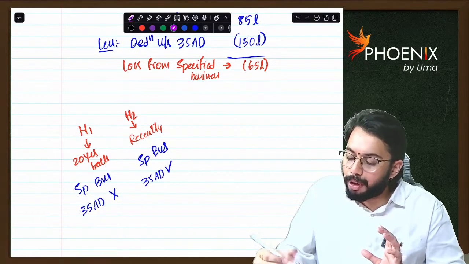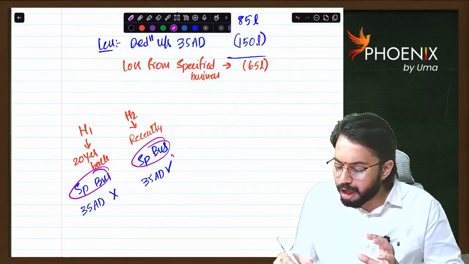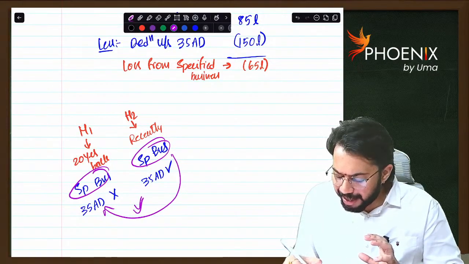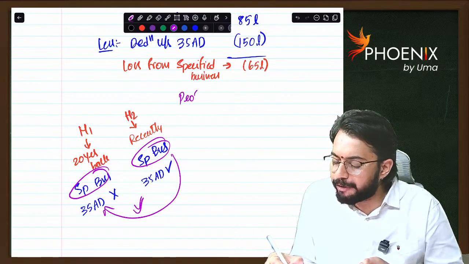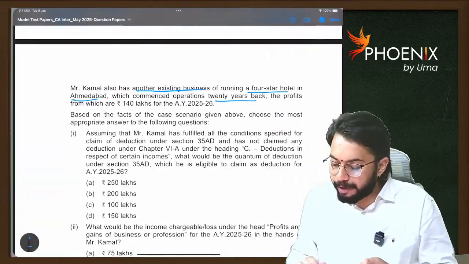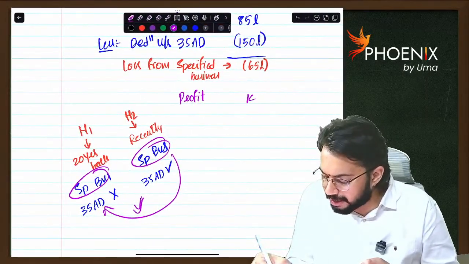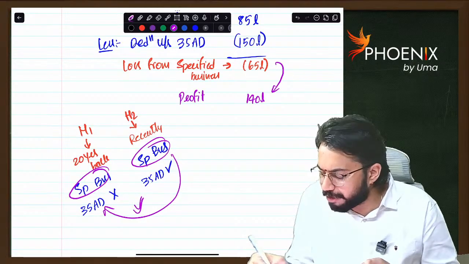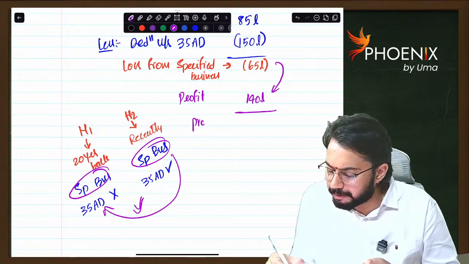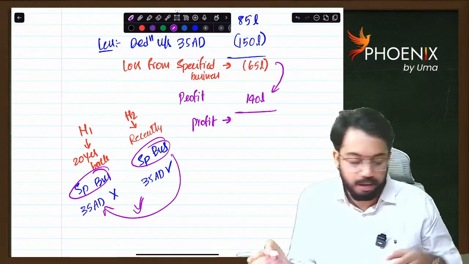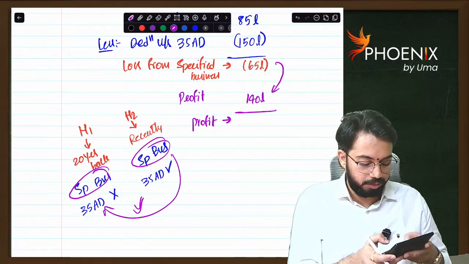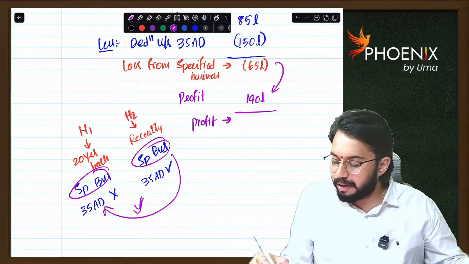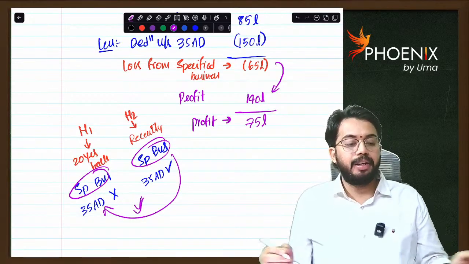Still, as both are specified businesses, loss from one business can be set off against profit from another business. So how much is the profit from the other hotel? Profit from the other hotel is 140 lakhs. After you do the set off, how much is the profit still? 75 lakhs is correct.